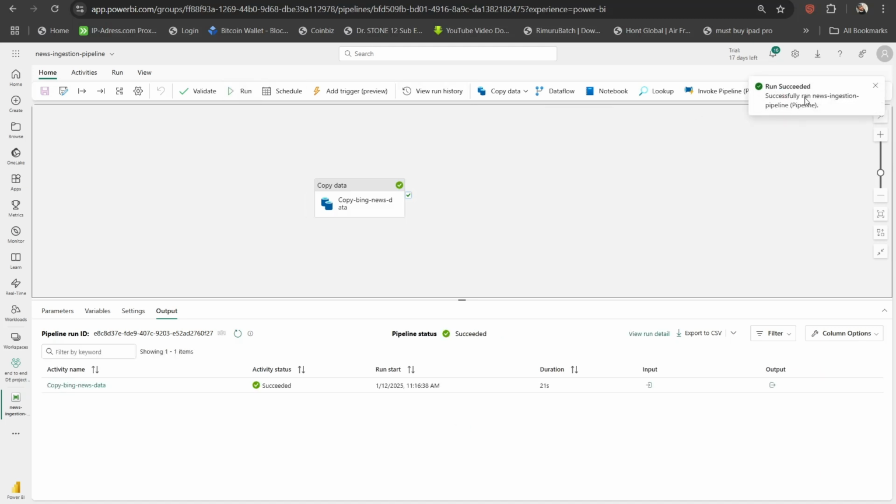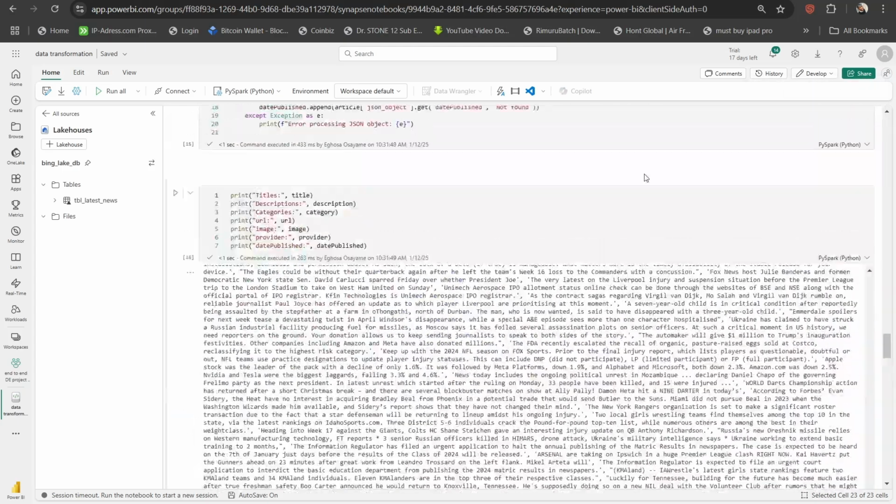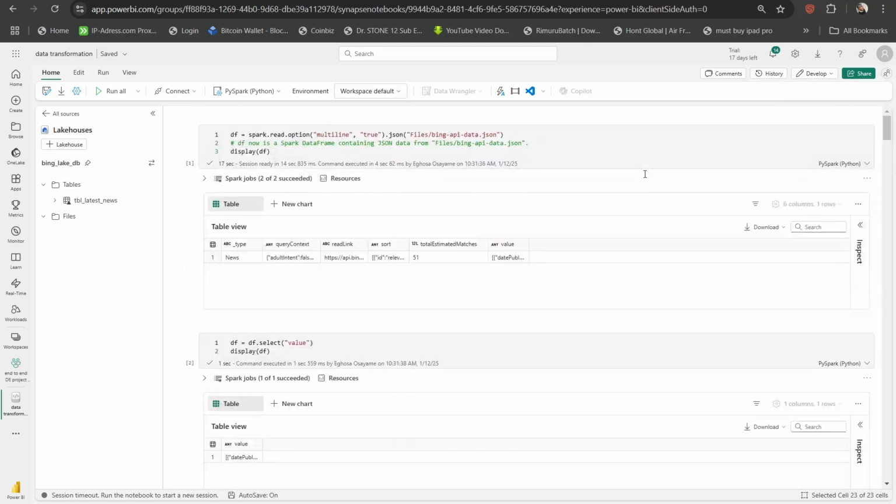The pipeline successfully ran the ingestion pipeline. So if we go back to our data transformation, no, it was a disconnected session. I am just going to edit this, and I'll show you the result of my editing. I've been able to touch one or two things on my Spark notebook, just to make sure the change I made is reflected. So what I'm going to do now is just run everything. I'll go to run all.